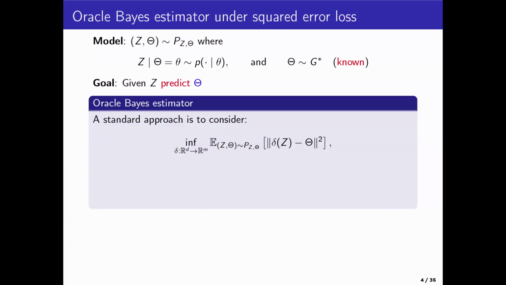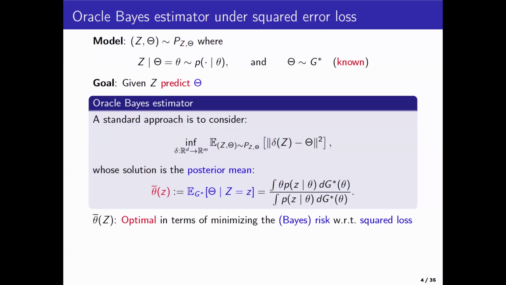Fair enough? And of course, we know what the answer to this is. That's the posterior mean. So the posterior mean, which looks at the posterior of theta given Z, is really the best estimator in this sense. So the theory is quite nice. You can say the posterior mean is the right thing to do if you want to denoise.